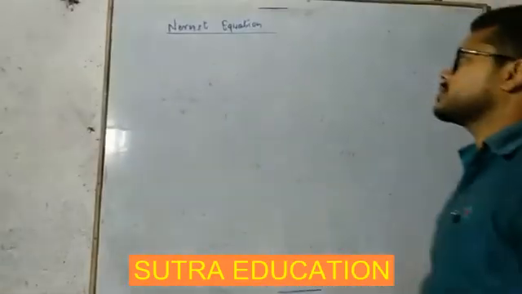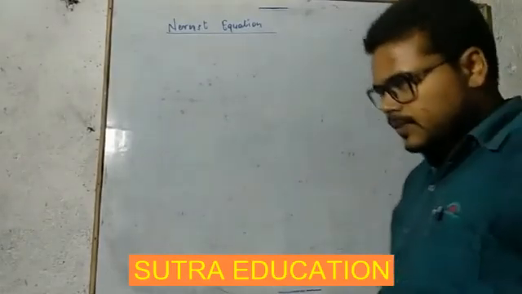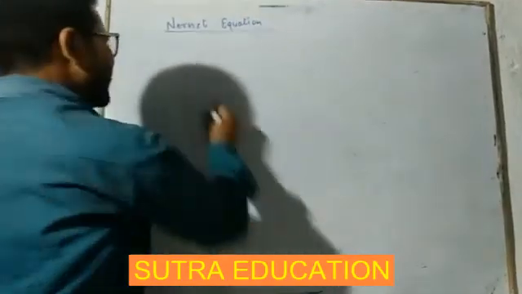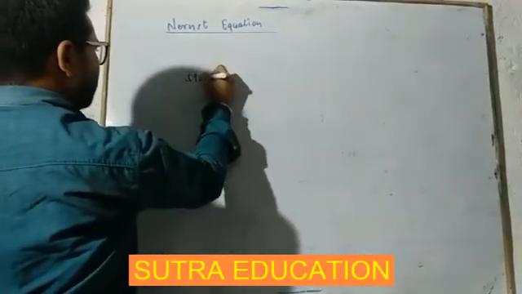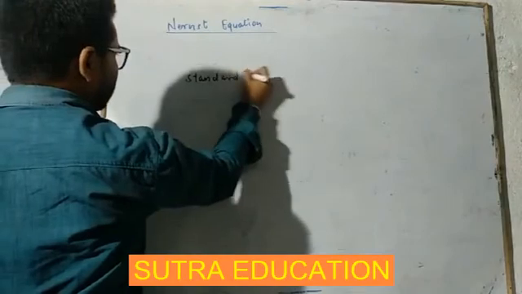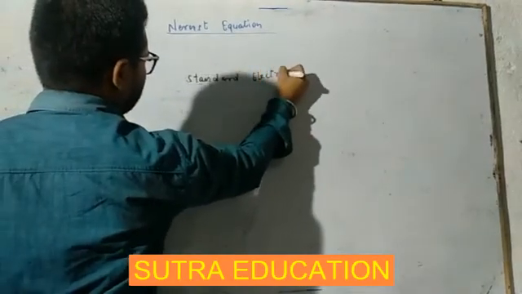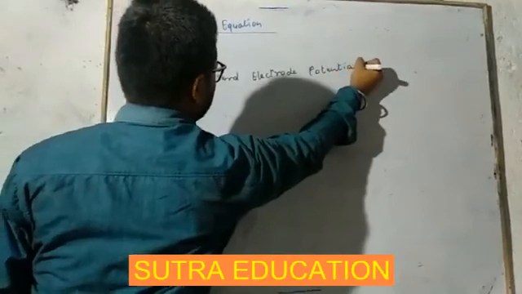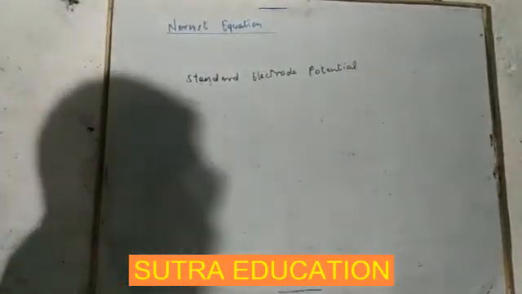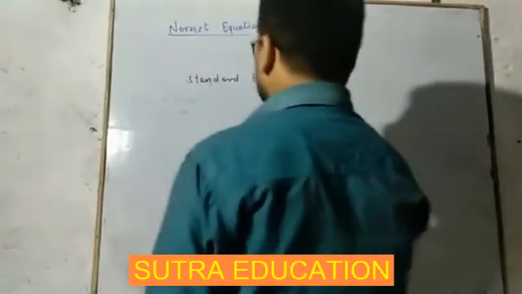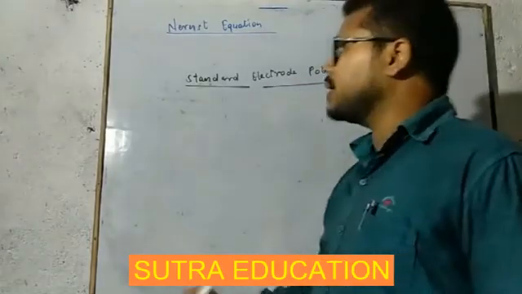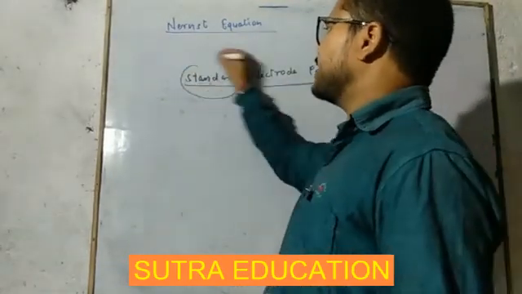Okay, it is Nernst equation. Actually, till now we were discussing standard electrode potential. Getting this? Till now we were discussing standard electrode potential. Okay, we were discussing electrode potential, but this was standard.